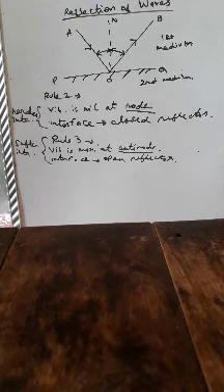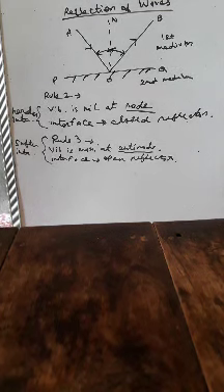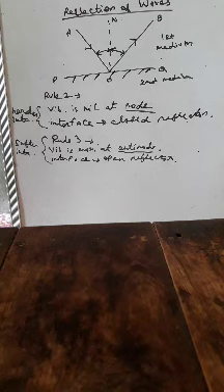A compression of the longitudinal wave will be reflected as a compression of the longitudinal wave only, isn't it? Why? Same reason, because the phase of the wave remains unchanged when the wave is traveling and being reflected from an open reflector. Okay. So I hope this rule number 5 is also clear to everyone, and we have covered all the rules regarding the reflected wave. Alright.